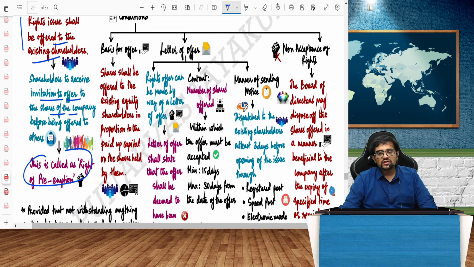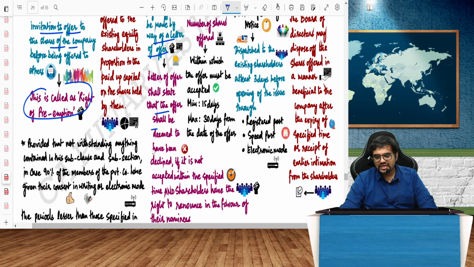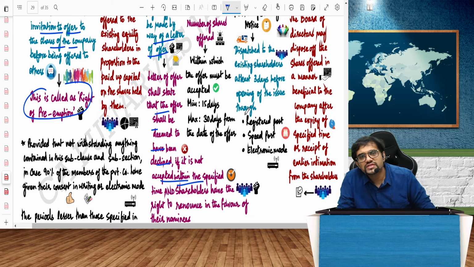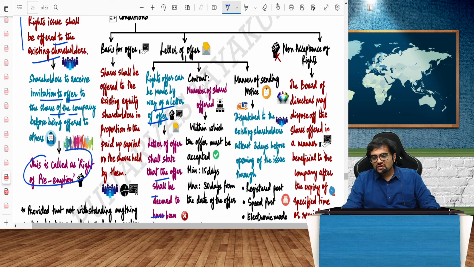Of course, there will be a letter of offer. Right offer can be made with a letter of offer. Letter of offer shall state that the offer shall be deemed to have been declined if it is not accepted within a specified time. So I will give you an offer saying that within 15 days, please accept it. If you don't accept within 15 days, I will deem it to be rejected. I mean, basically you have rejected the offer. That's fair enough. Number of shares offered also must be given.